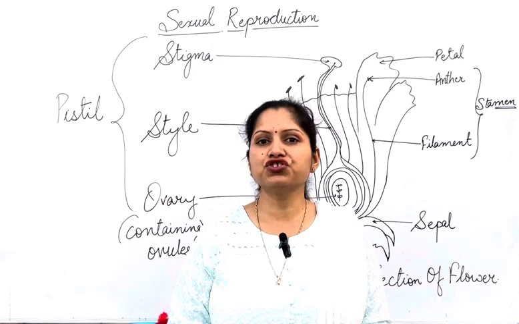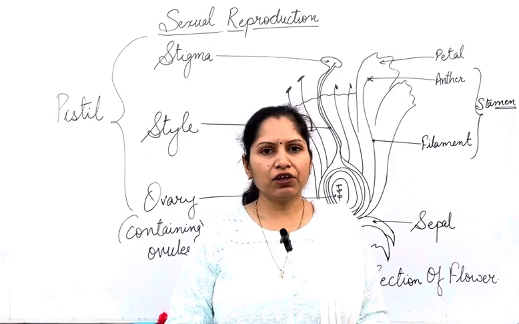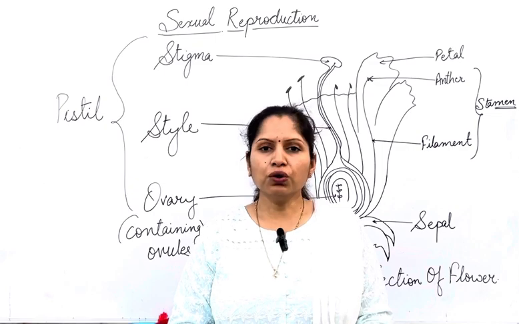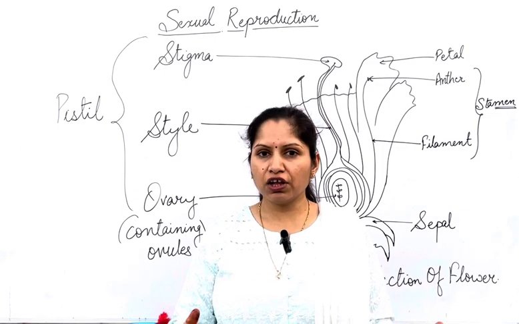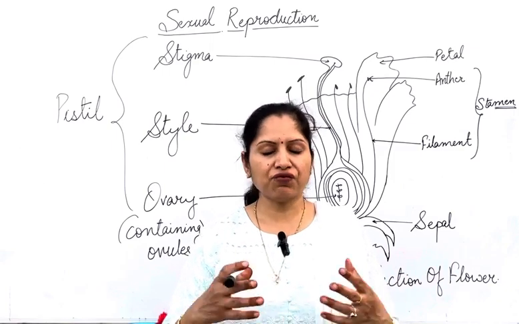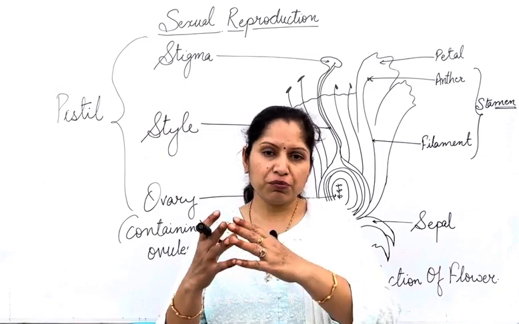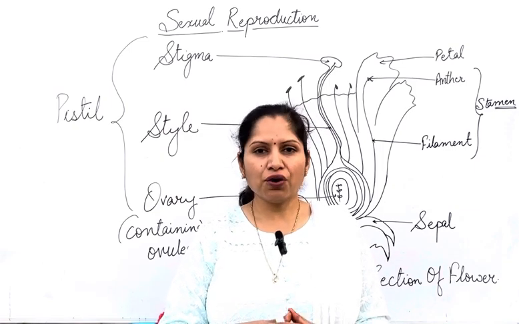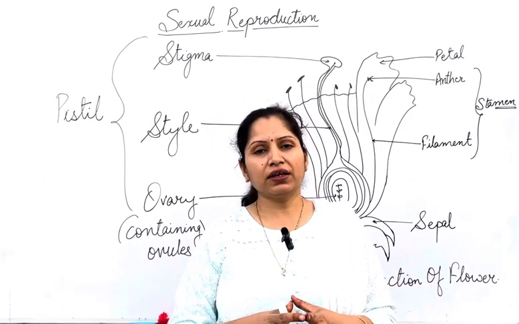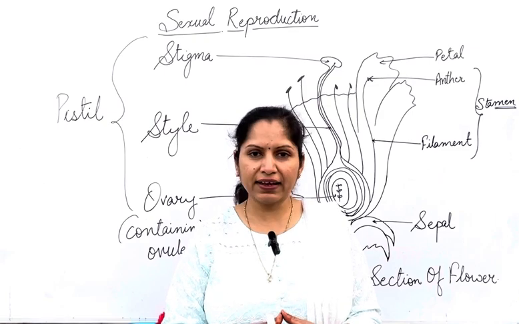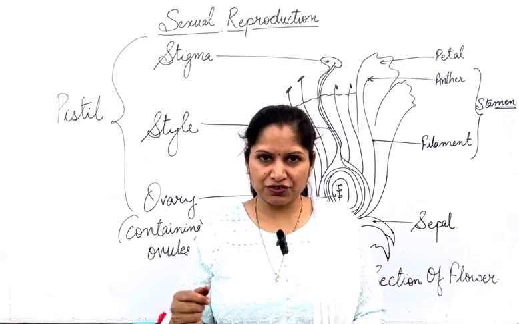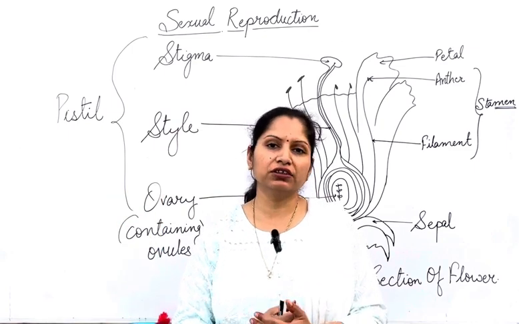The last term related to this is germination. What is germination? The seed is having the ovule, I told you. When you sow the seeds and they get appropriate, favorable conditions, they develop into a seedling, and that development of a seedling from a seed is known as germination. When the seed germinates, it forms a radicle, that is a root-like structure, and a plumule, that is the early shoot-like structure that will develop from the seed.